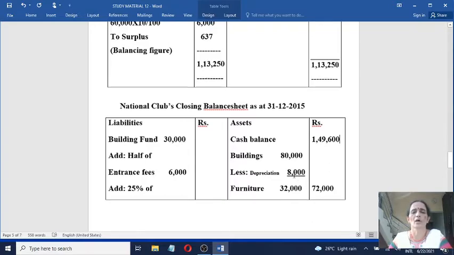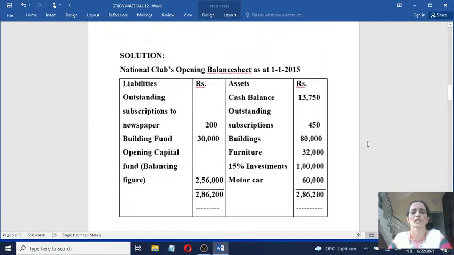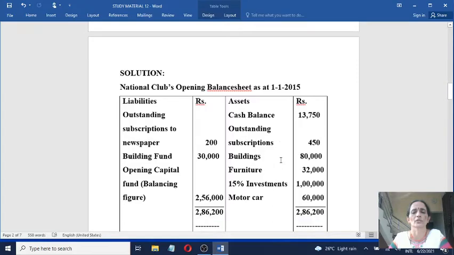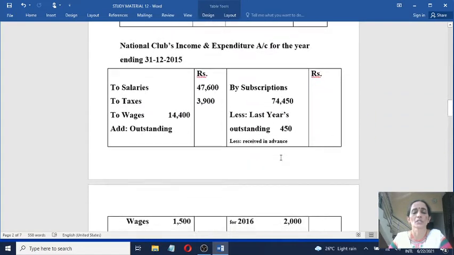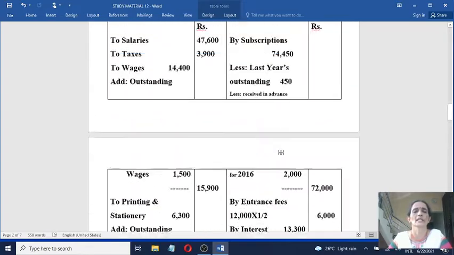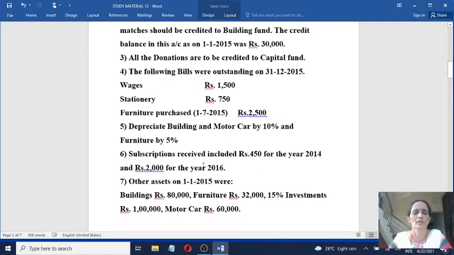Cash balance we have entered. Then next item you see, outstanding subscriptions of last year. This amount is already received during this year. So this year's outstanding subscriptions, you have to see whether current year's subscription is outstanding. Find out in the question.